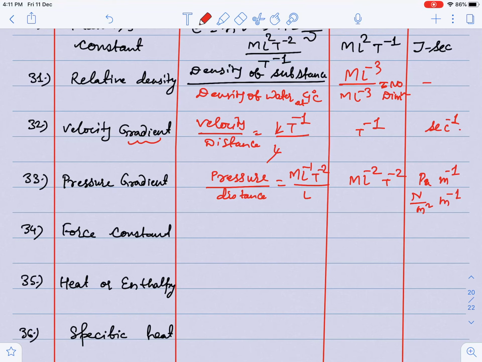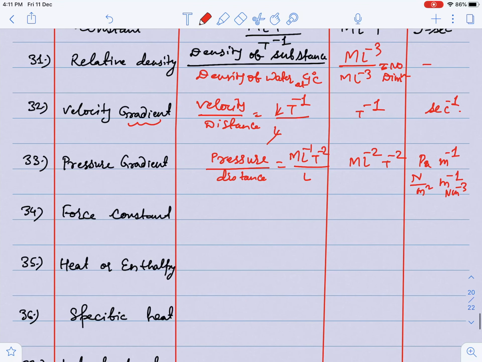Actually Pascal is also abbreviated as Newton per meter square and meter inverse. So can I write guys, Newton meter to the power minus 3. This is also the unit.